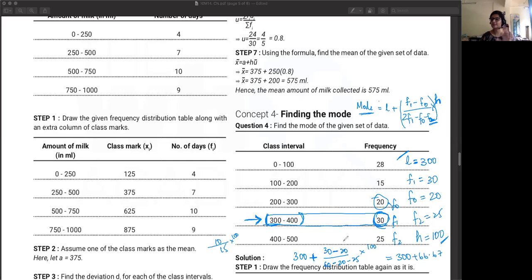Plus or minus, minus or plus. You should get 300 plus 200 by 3, then 300 plus 66.67 will come. So I think there was some issue in the signs only. Just check.